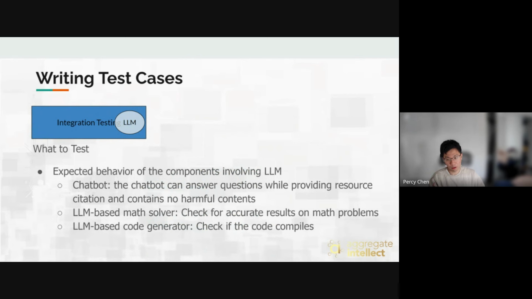So if you have a math solver, it's even easier because you can provide some math equations and make sure that those things can be solved correctly. And if you have a code generator, you can make sure the code compiles and so on. So those are things in integration testing where you really make sure that you're testing against your use case of those components.